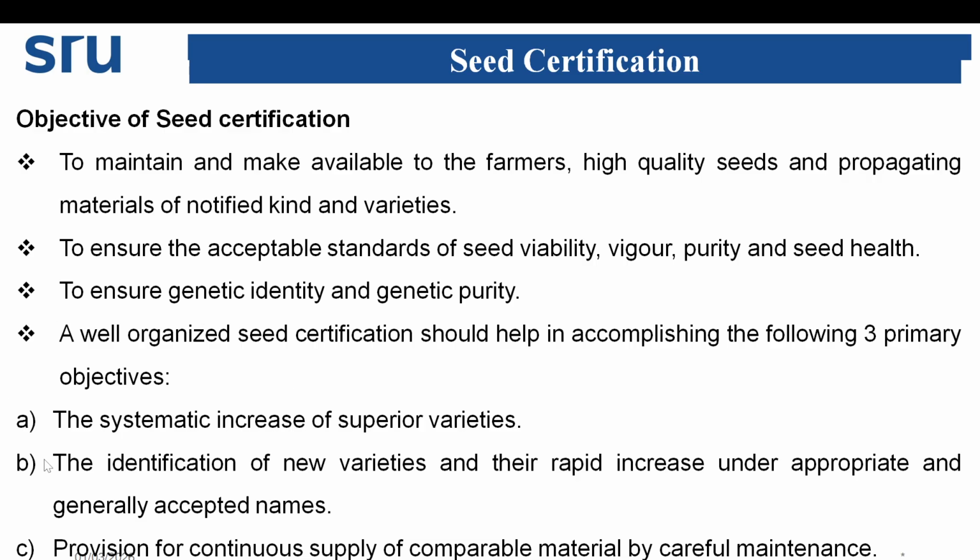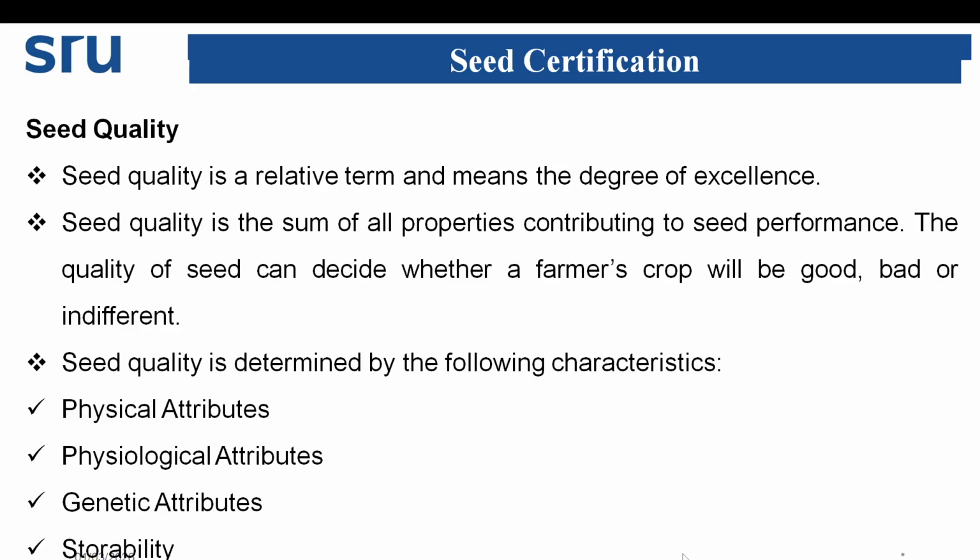A well organized seed certification should help in accomplishing the following three primary objectives. First, the systematic increase of superior varieties. Second, the identification of new varieties and their rapid increase under appropriate and generally accepted names. Third, provision for continuous supply of comparable material by careful maintenance. Then we'll see what is meant by seed quality.